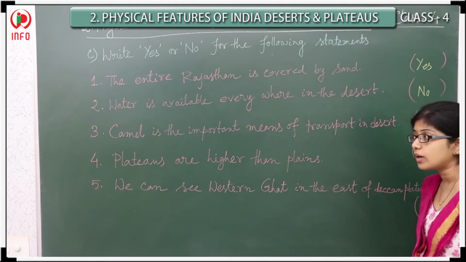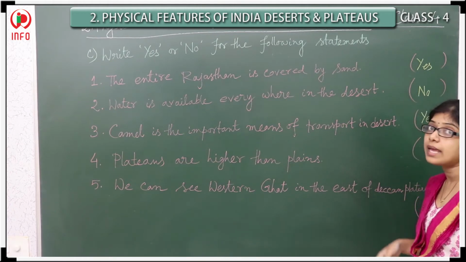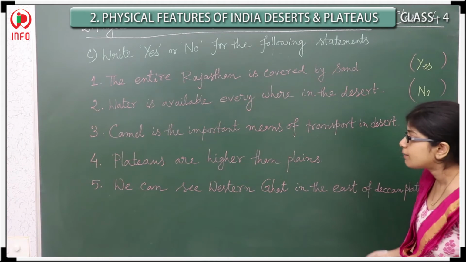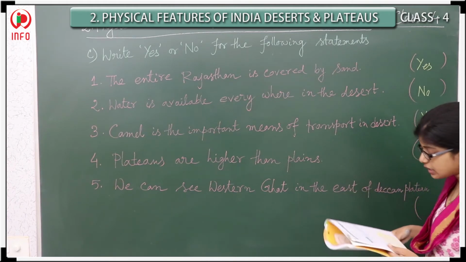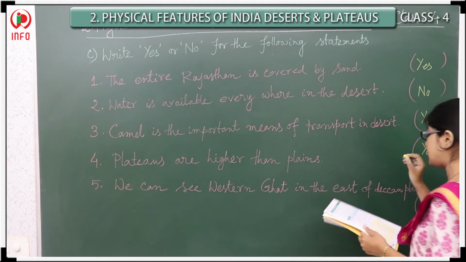Next, the fourth one, plateaus are higher than plains. Yes, that one is also correct. They are higher than the plains, but they are smaller than the mountains. So, that one is also correct.